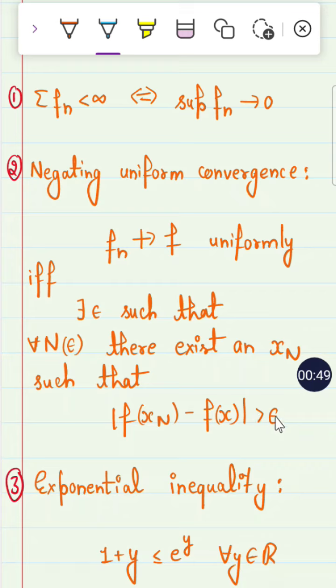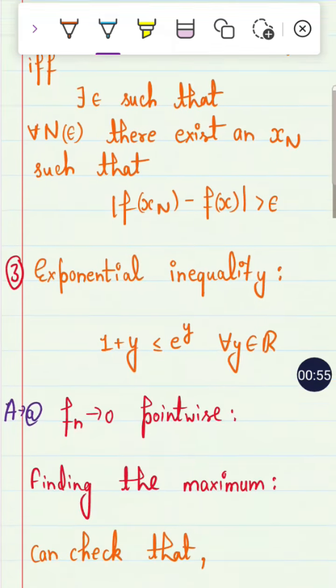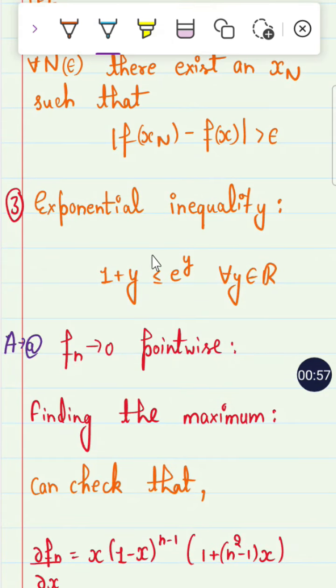If it is less than epsilon, then it is uniformly convergent, but we have to prove the negation of uniform convergence, that is, greater than 2 epsilon. The third concept used is 1 + y ≤ e^y. Now we have to prove that f_n converges pointwise.